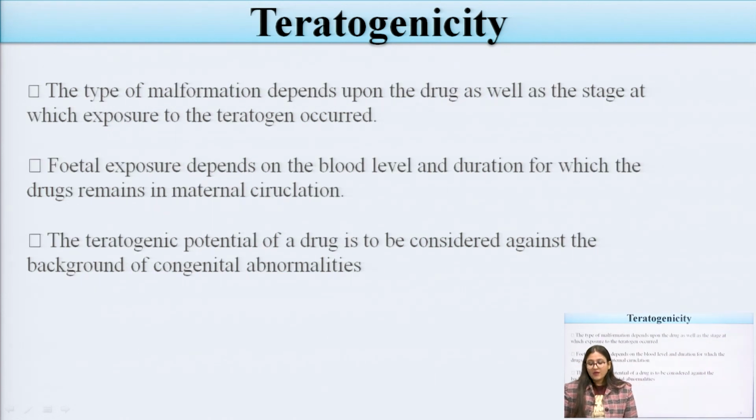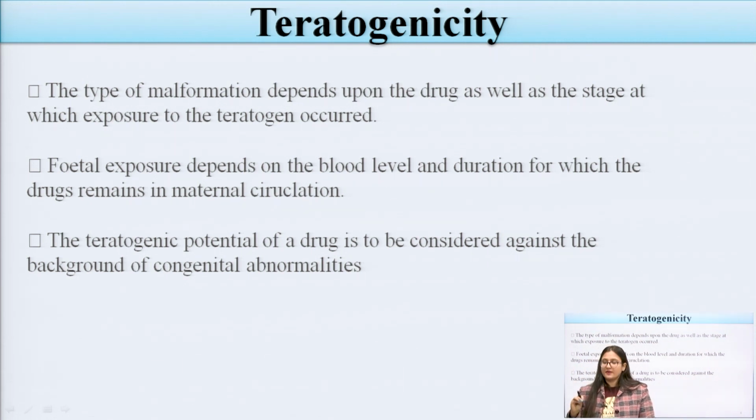Now the type of malformation depends upon the drug as well as the stage at which the exposure to the teratogen occurs, because every teratogenic agent produces its effect at a particular stage.